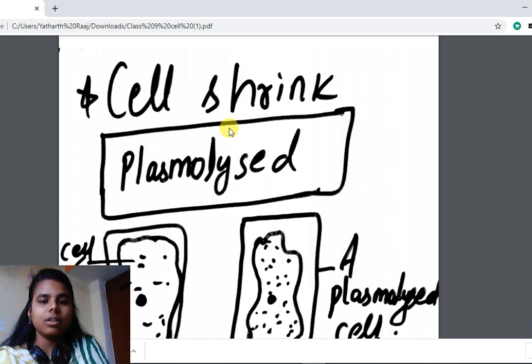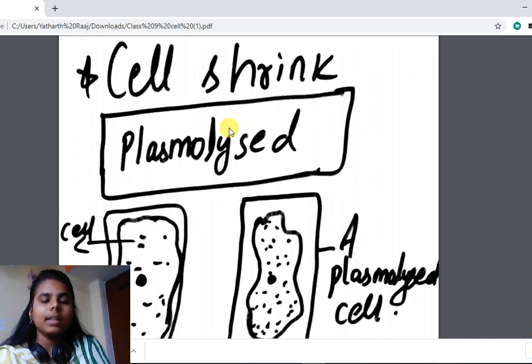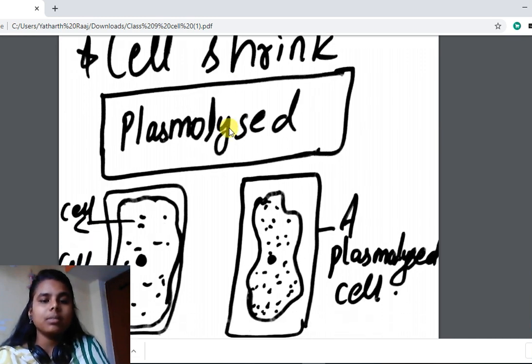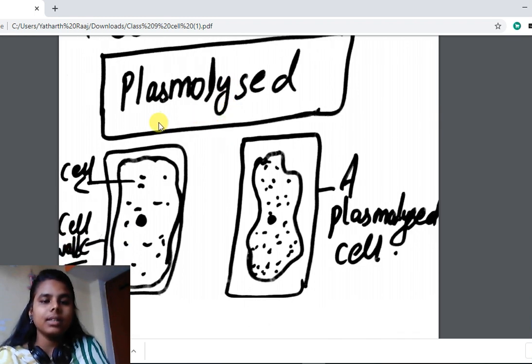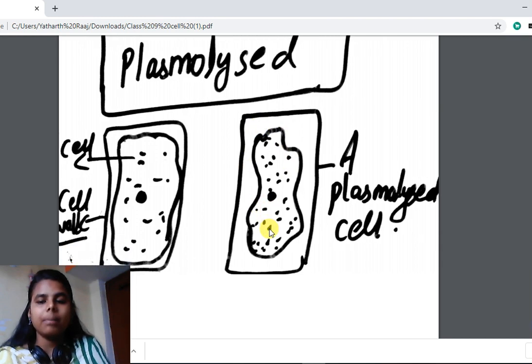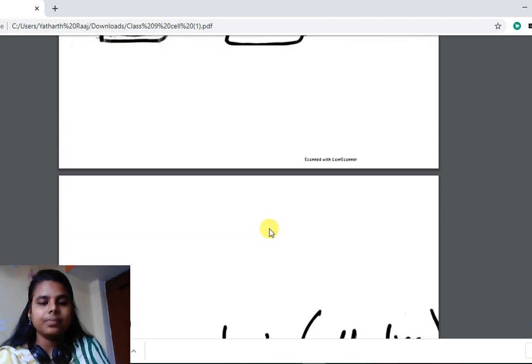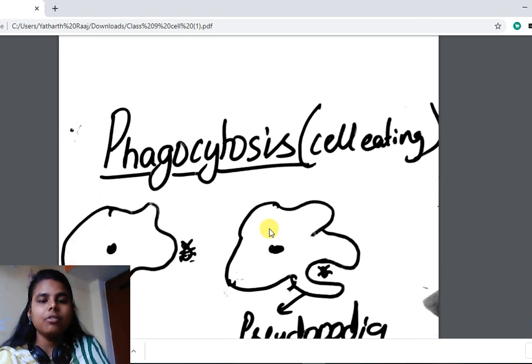This process of losing water and shrinking of the cell is called plasmolysis. The cell will become plasmolyzed. Here you can see this is the cell wall. If it loses water, then the cell will shrink and it will be known as a plasmolyzed cell.